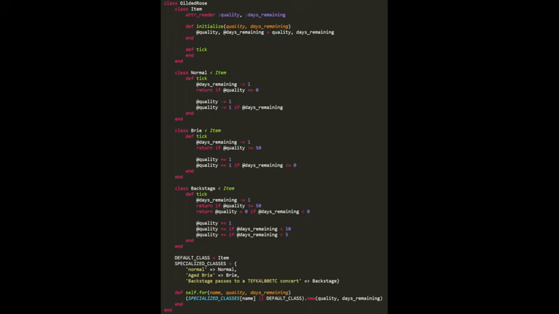And then at the bottom, we have the self.for method. I think the significance of self here is that this makes it basically a static method of GildedRose. It's a class method rather than an actual instance method. So you write GildedRose.for and you pass in the name, which is going to be a string like normal, and then the quality and days remaining, and you get back an item object upon which you call its tick method. And you get the same branching behavior we saw in the original code.